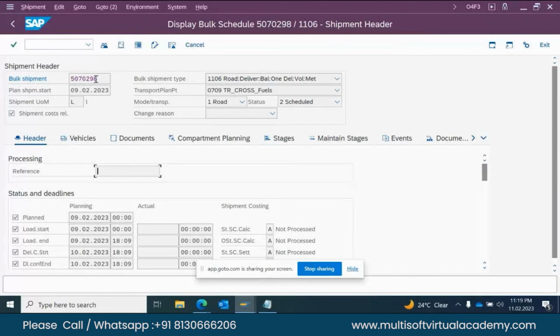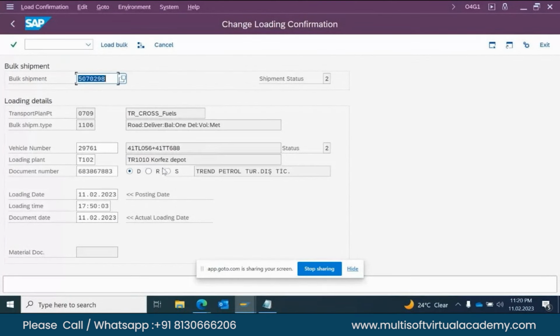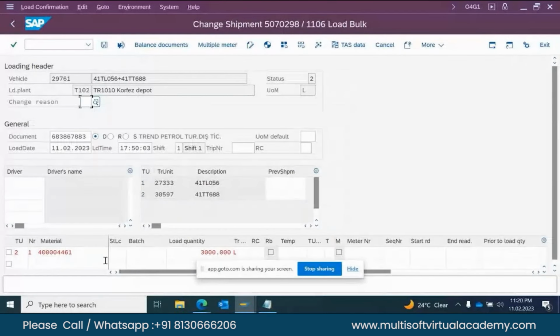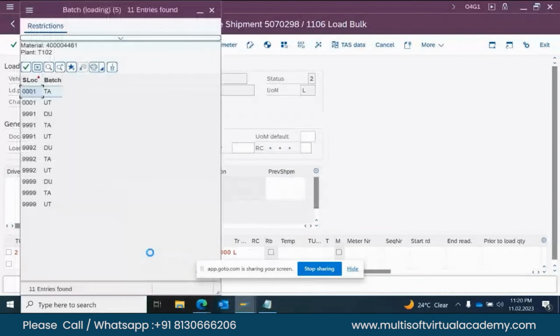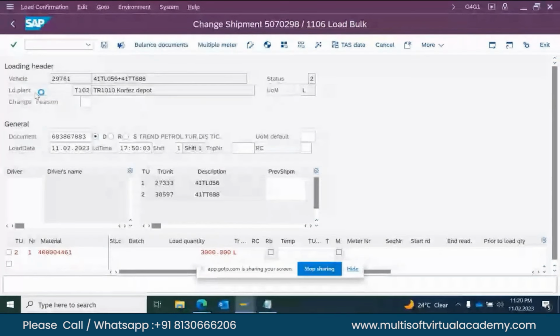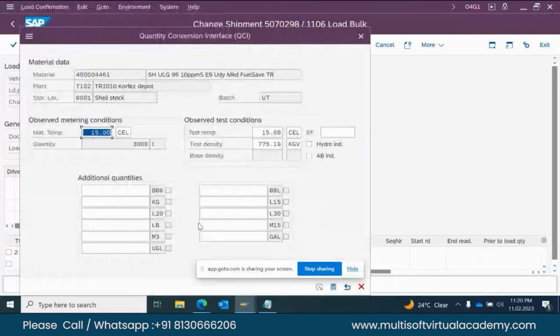Now we'll create that O4G1 and put in the shipment number. By default it shows the loading date, loading time, document date. It has all the details grabbed from the schedule. Click on load bulk, and here batch and storage location you have to maintain manually. If you don't know the batch number, check it here. There are many storage locations. This is the quantity conversion.